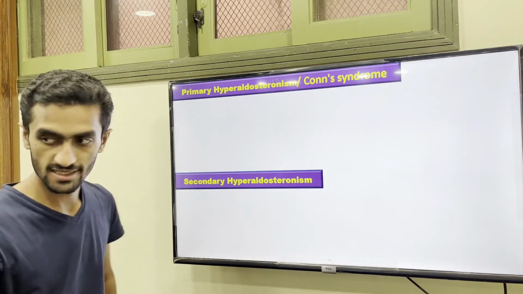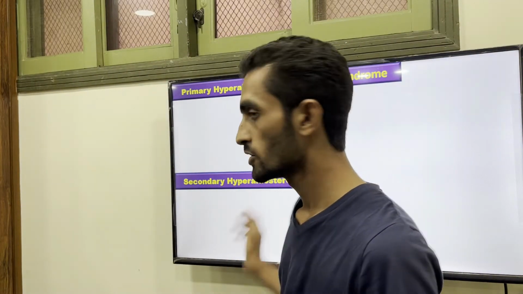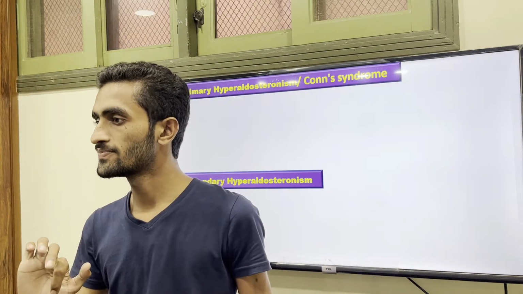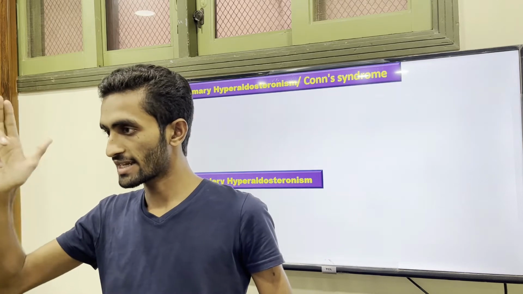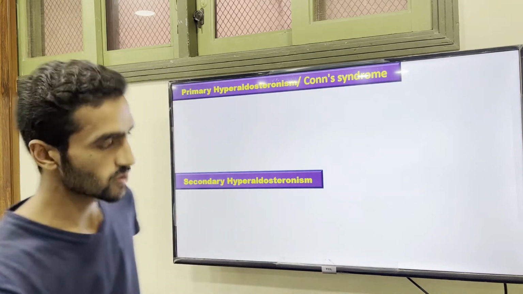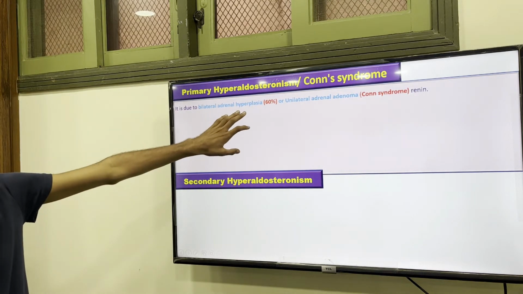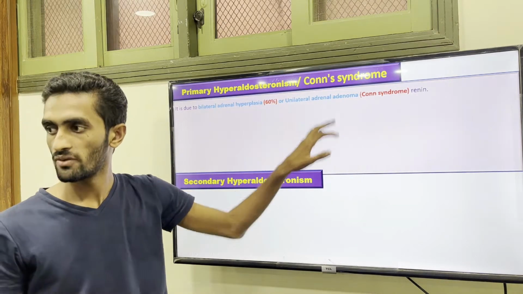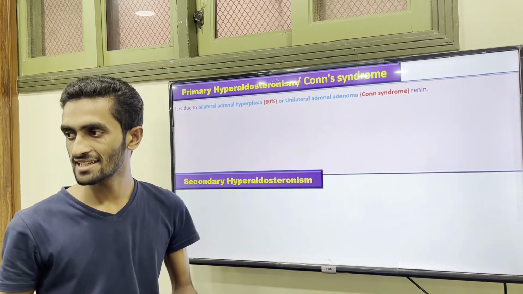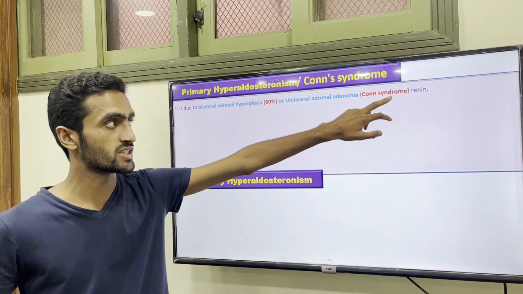So coming to the Conn syndrome, or you can say hyperaldosteronism. One is primary, one is the secondary. So primary hyperaldosteronism, we call Conn syndrome, and secondary we call secondary hyperaldosteronism. So primary means associated with the gland, and in secondary the main problem is the hypothalamus pituitary axis. In this case, bilateral adrenal hyperplasia in 60% of cases, or you can say adenoma. So when there is a tumor, they increase their secretion of aldosterone. So we named them the Conn syndrome.